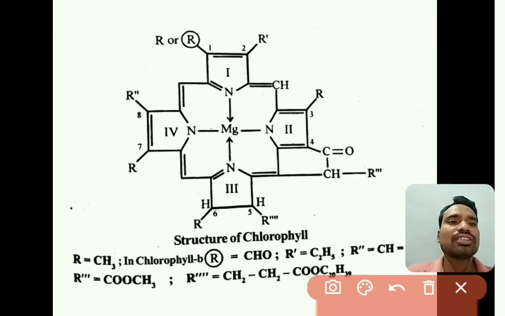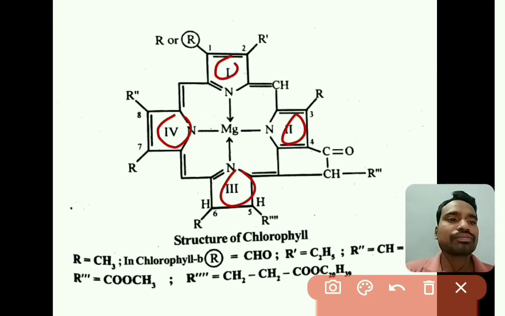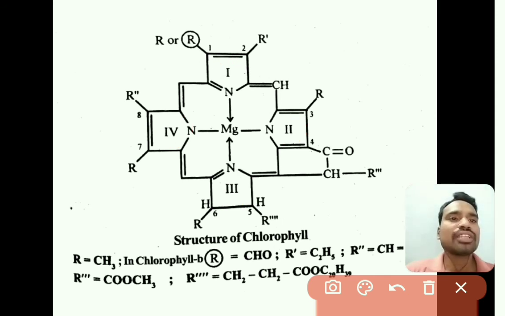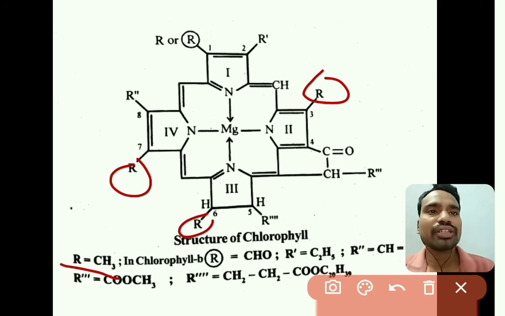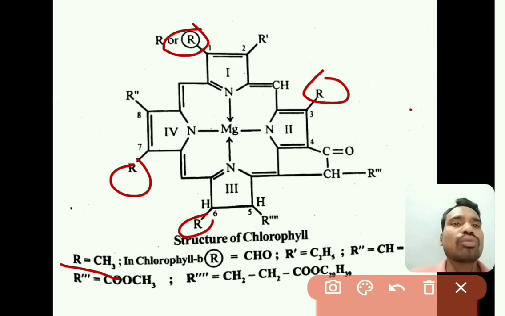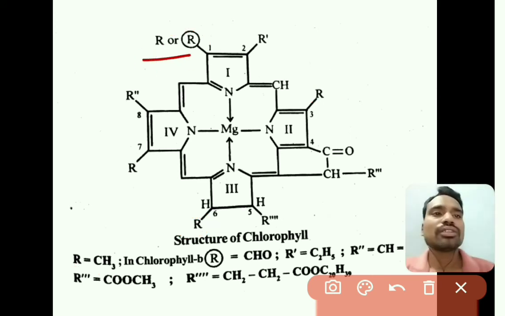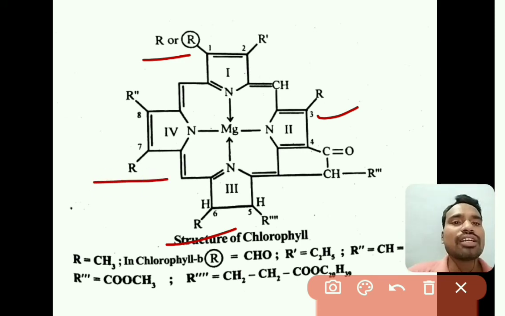Here this is the porphyrin ring: first pyrrole ring, second pyrrole ring, third pyrrole ring, fourth pyrrole ring, right. These pyrrole rings are substituted with different alkyl groups, that is R. Here R is a methyl group, methyl, methyl, and here also methyl, right. So at these four places the methyl group is substituted, that is at the first, third, sixth and seventh positions. These alkyls are methyl groups.